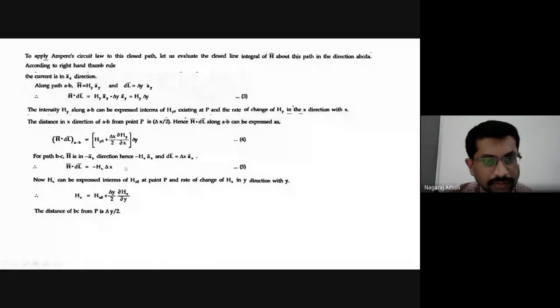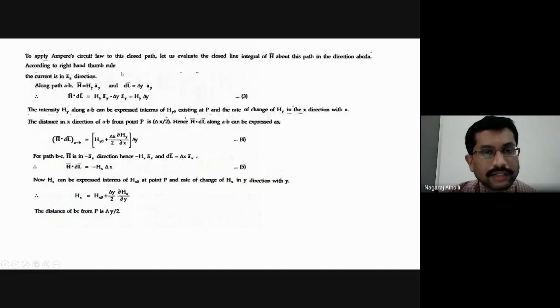Therefore, the dot product h bar dot dl bar will be equal to minus of hx, which we have found out just now, that is minus of hx naught plus delta y by 2 dou hx by dou y into delta x. Take it as equation number 6.